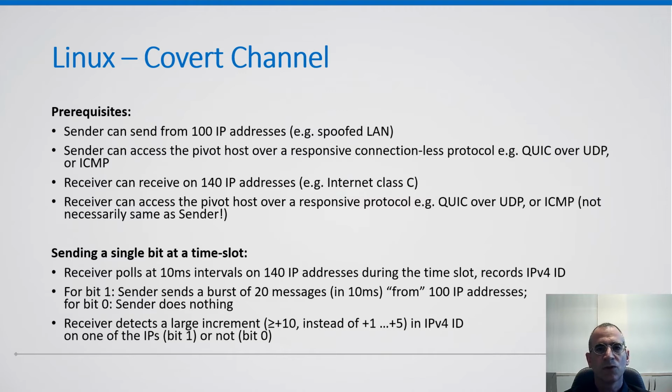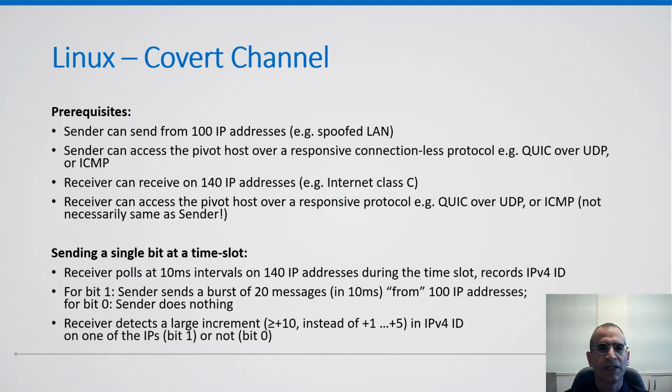The receiver is assumed to control multiple IP addresses. In this example, we assume the receiver controls 140 IP addresses on the internet. The receiver is assumed to be able to interact with the pivot host and receive packets from it, for example, by sending it ICMP echo requests or QUIC initial requests to an HTTP3 open port. This protocol may be different than the one used by the sender. Our choice of 100 IP addresses spoofed by the sender and 140 IP addresses owned by the receiver ensures that with probability around 99.9%, there will be at least one sender IP and one receiver IP whose hashes collide.